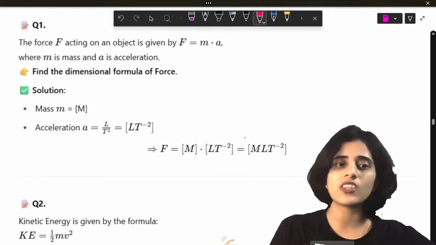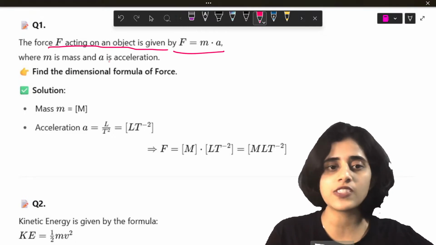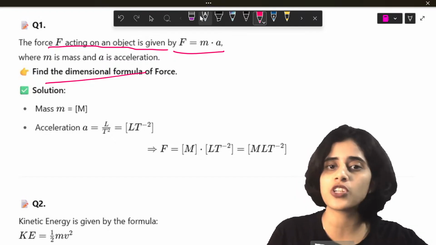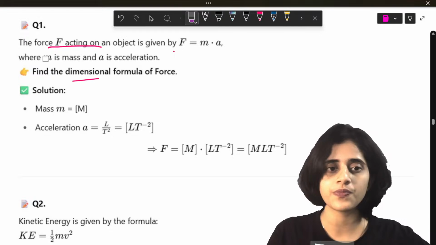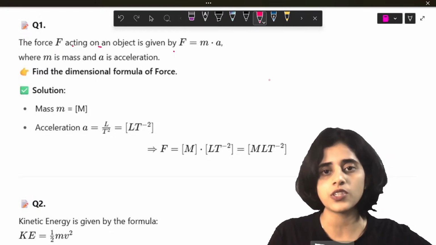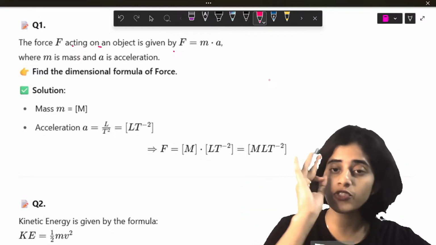Now this is how you will get questions. Force acting on an object is given by F is equal to ma. Find the dimensional formula of force. So you have to substitute and find it out. I hope this is clear to all of you now. For those of you who still have doubts, you can go back. I have solved 3.